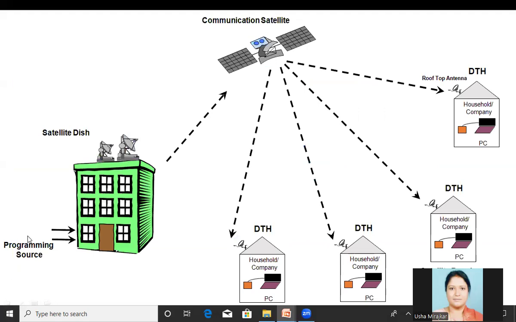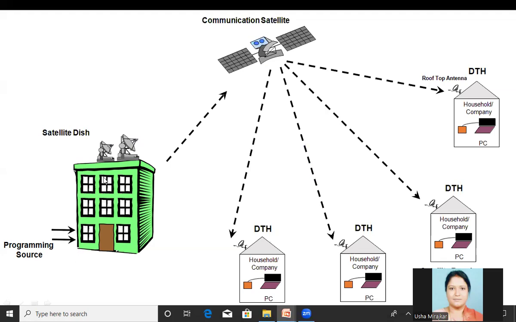Here, these are the program sources, which are the ones creating the programs. For example, channels like GTV, Setmax TV, Sports TV and Star TV create their own programs. Now the service providers purchase those programs for broadcasting by paying some money. They purchase from the programming sources so that they can transmit those programs through the satellite, meaning by paying some amount they purchase the rights to telecast those programs.